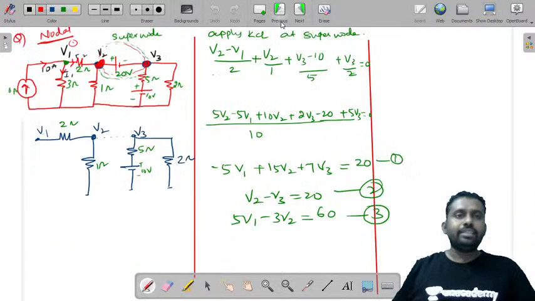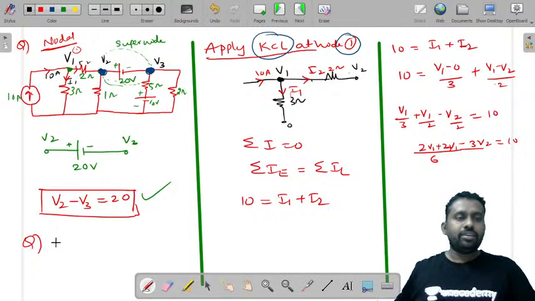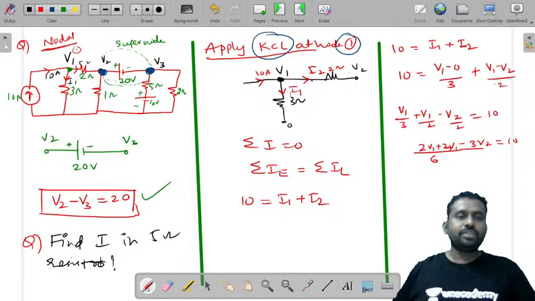Now let us say in this question, instead of find V1, V2, V3, if there is find current in 5 ohm resistor, if this is the question.